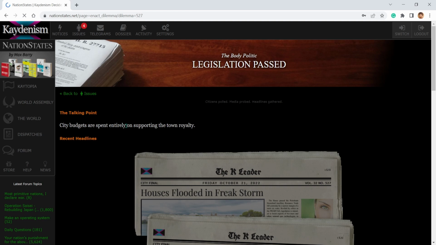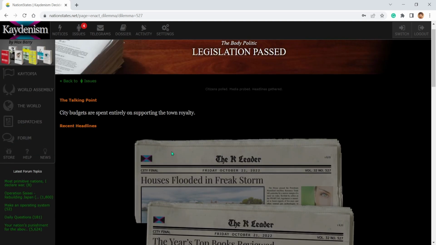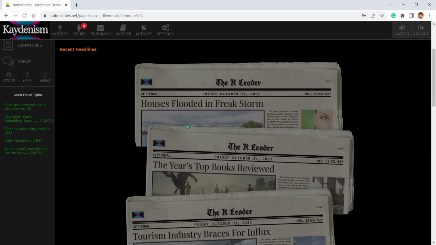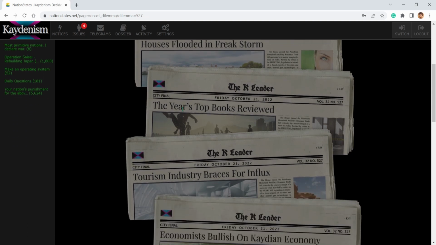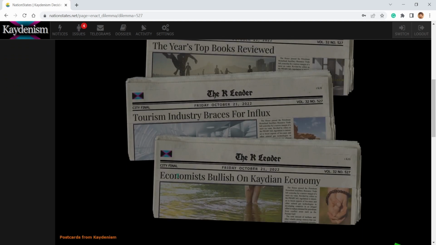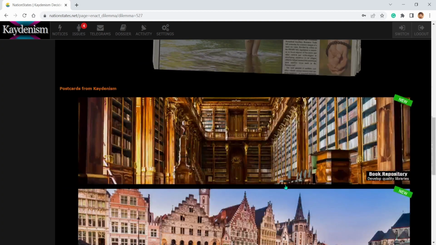City budgets are spent entirely on supporting the town royalty, which, okay, that city shouldn't be doing that, but okay. And then we'll get some newspapers: houses flooded in freak storm, year's top books reviewed, tourism industry braces for influx, economists bullish on Canadian economy.